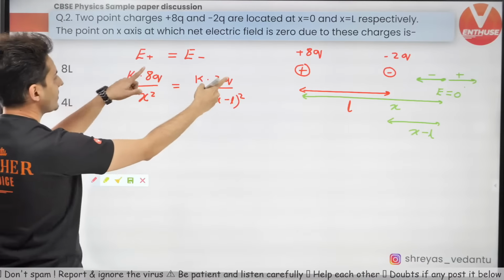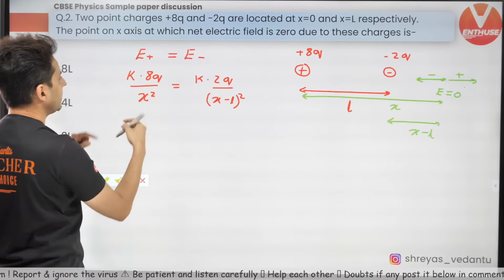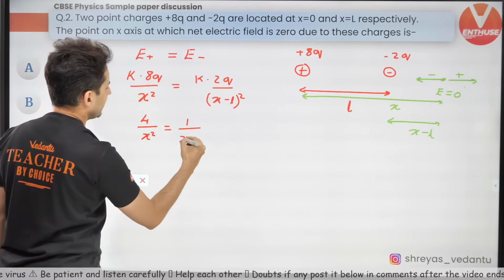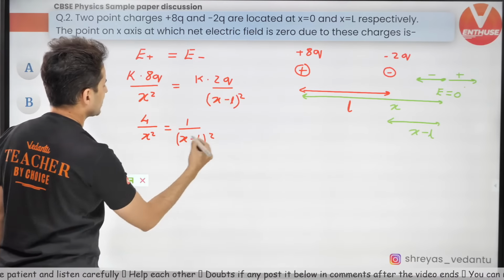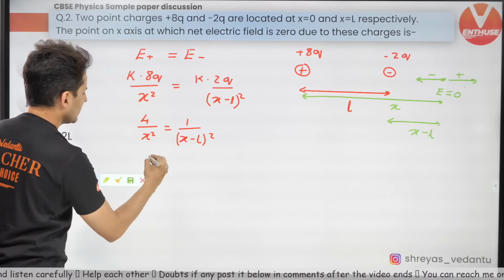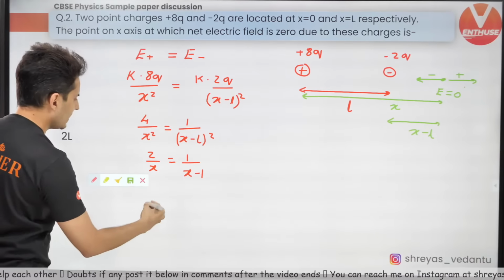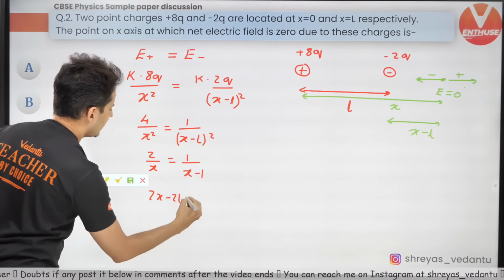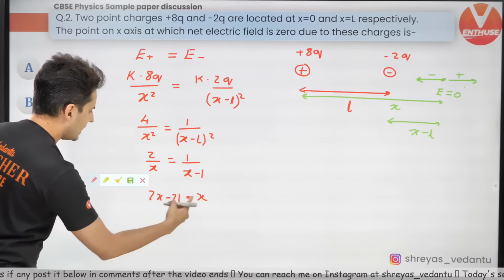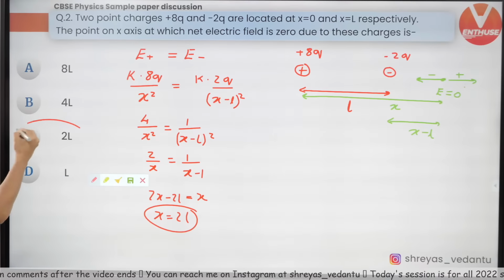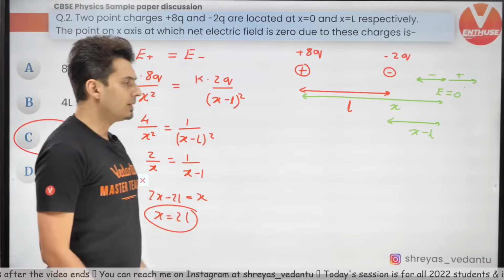So k goes, q goes, 2 and 8 also goes. So 4 divided by x square is 1 by x minus L whole square. Take roots on both sides. So 2 by x is equal to 1 by x minus L. So 2x minus 2L is equal to x. So naturally x will be equal to 2L, which is the answer. Where is it? Option C. Yep, that's how you need to do.